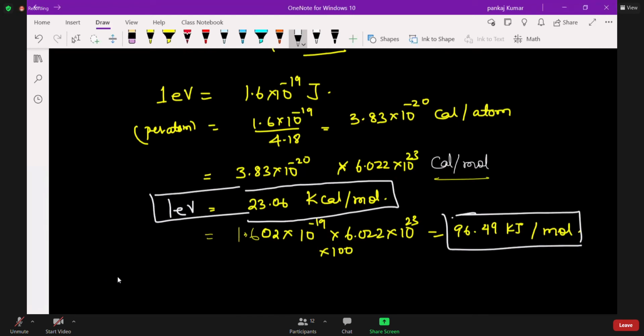Now next are the factors which ionization enthalpy depends on.